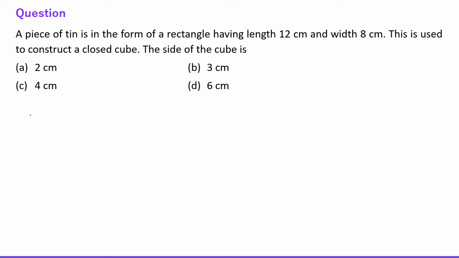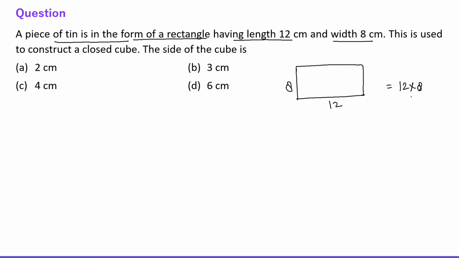Next question is, a piece of tin is in the form of a rectangle having length 12 and width 8. So the area of the tin is what we first need to find. This is 12, this is 8. So this is 12 into 8, which is 96 centimeter square.